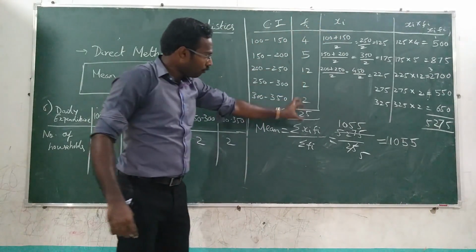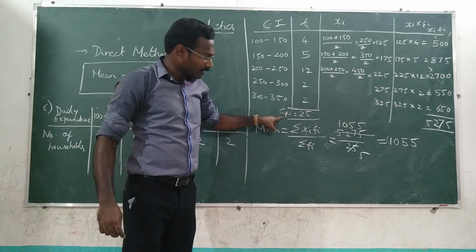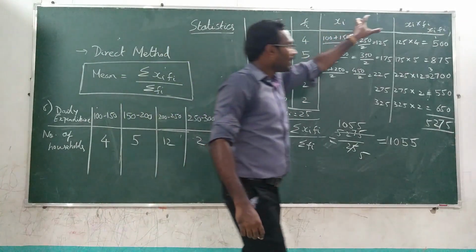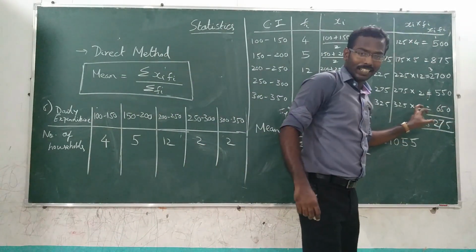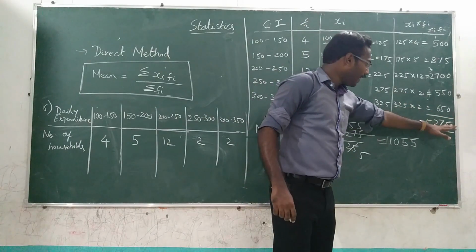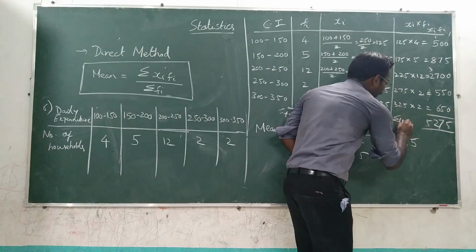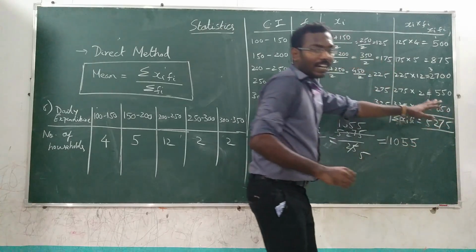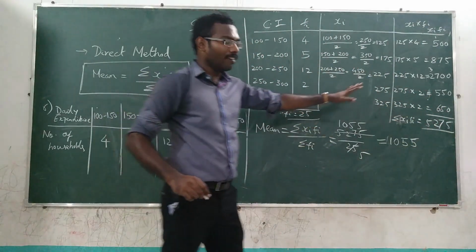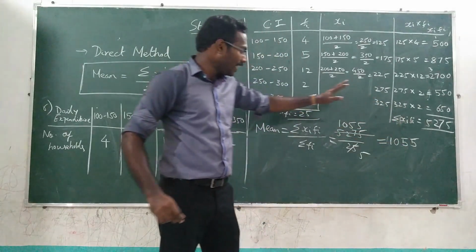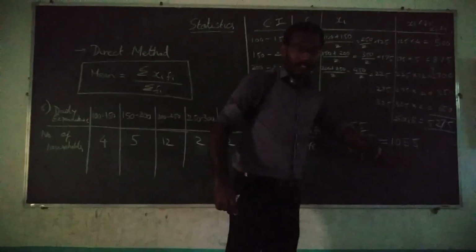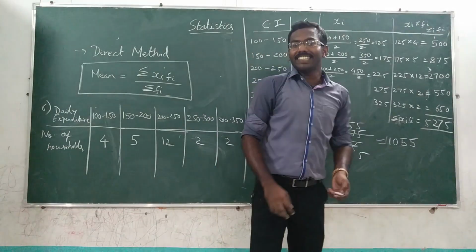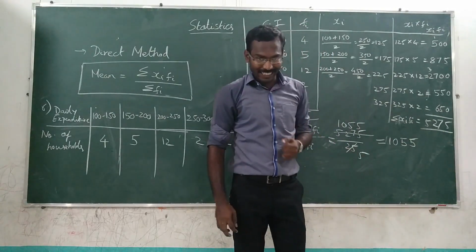The sum of the second column is summation fi. The sum of the fourth column is summation xi fi. Finally, you will apply that in the formula and you will get the answer. And what is the answer? You got 1050. So dear children, with this I conclude today's class.